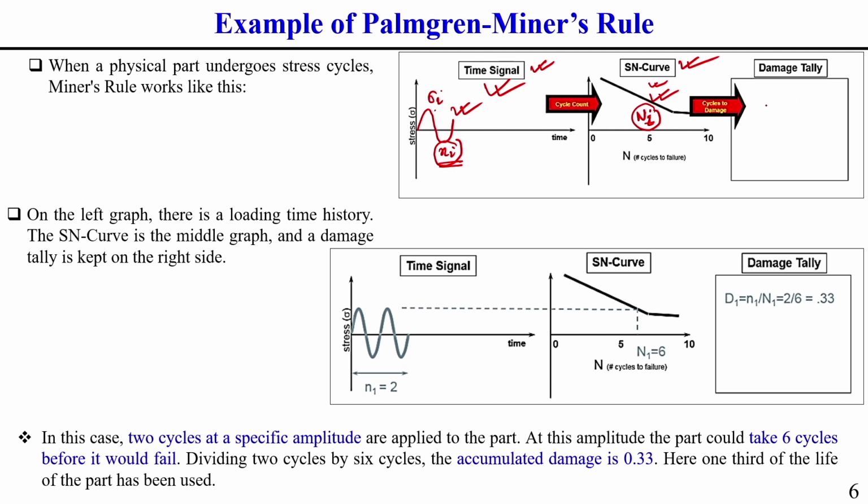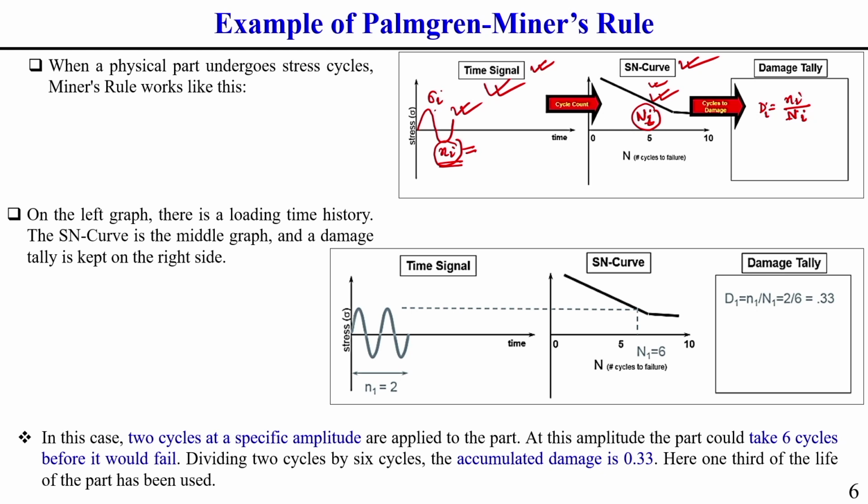How? That damage is D equal to, you can say Di equal to small ni divided by capital Ni. This small ni we can generally find out from the time versus stress signal of that component.